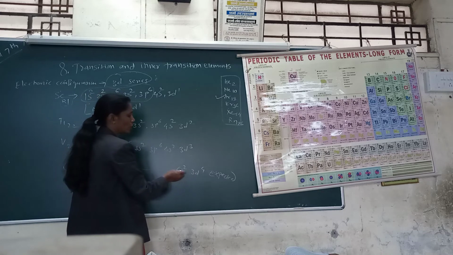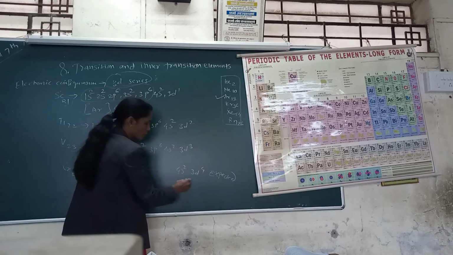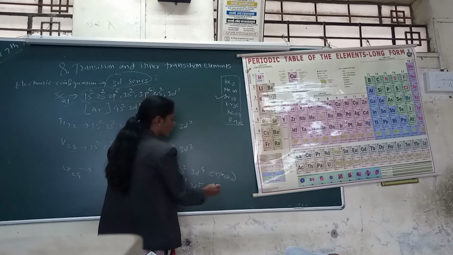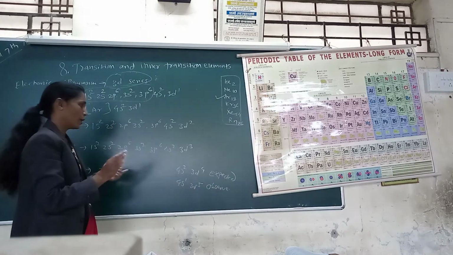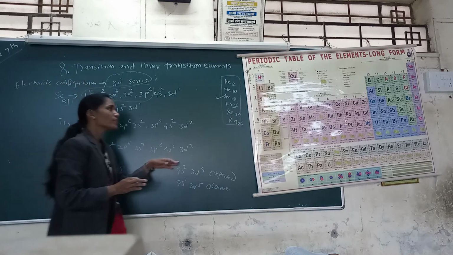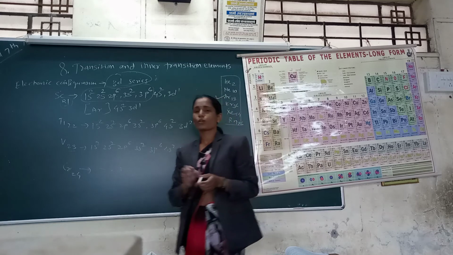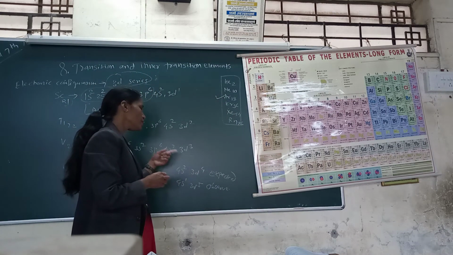Therefore, the electron easily jumps from 4s to 3d, giving 4s1, 3d5. This is the observed configuration of chromium. The same case applies to copper. Copper also has two configurations, one observed and another expected.